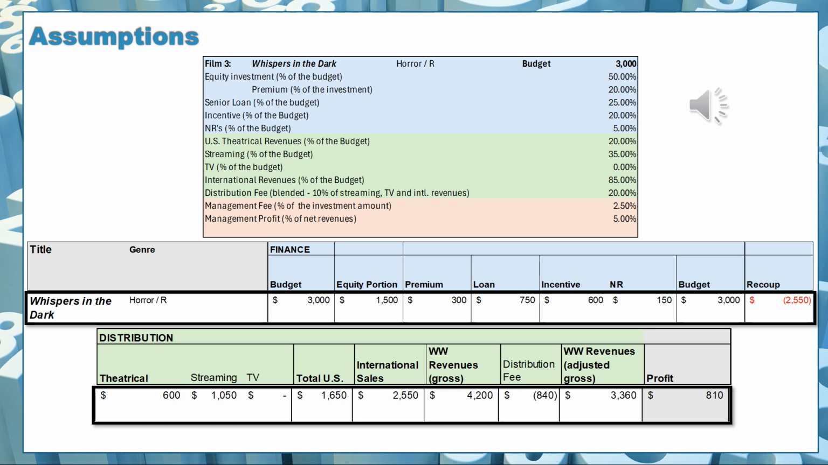So here is our line item component 4, Whispers in the Dark, budget $3 million, equity will be $1.5 million. Premium I have to recoup on this is 30%, $300,000. I will get a $750,000 loan. I will get an incentive of $600,000 and a non-recoupable finance source. I will generate $150,000. So my budget is covered with the non-recoupable financing of $150,000, the incentive of $600,000, the loan of $750,000, and the equity portion of $1.5 million. I will recoup the loan, the premium, and the equity, which is summarized at $2,550,000.